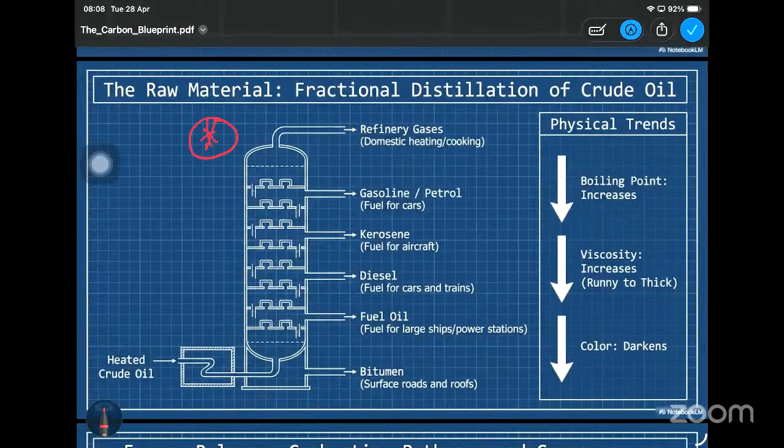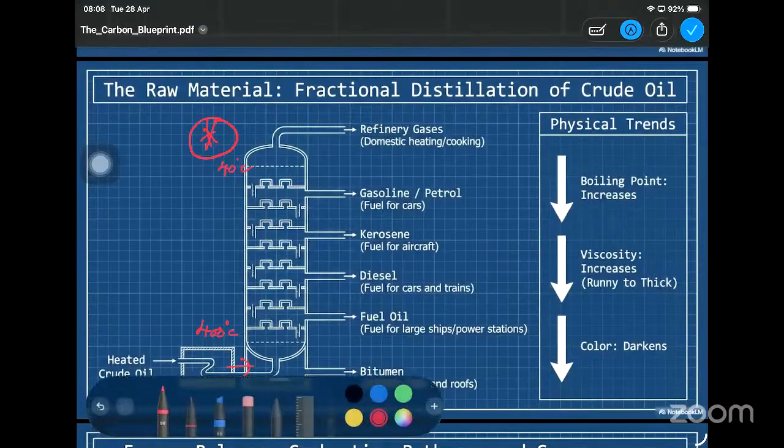Mainly crude oil will be heated, vaporized, and then directed to the fractionating column. Remember at the bottom it will be around 400 Celsius, and at the top it might be 40 Celsius, which means when you're going towards the top, the temperature decreases, right? In the fractionating column, we extract the components depending on their boiling point.